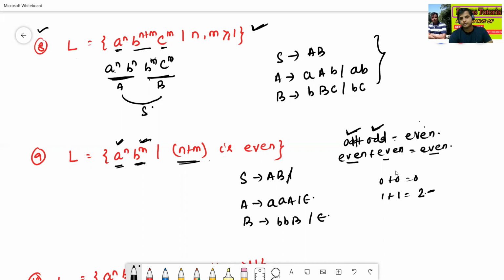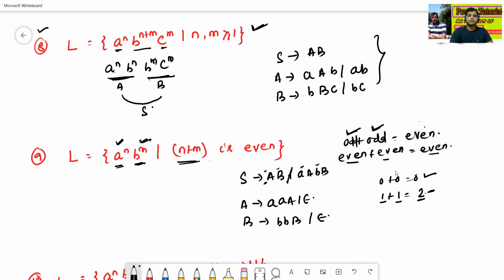This is the odd, so it is nothing but a or b. Here terminal is 0, so 0 plus 0 equals 0. Here the terminal is 1 and b means one more terminal, so 1 plus 1 equals 2.